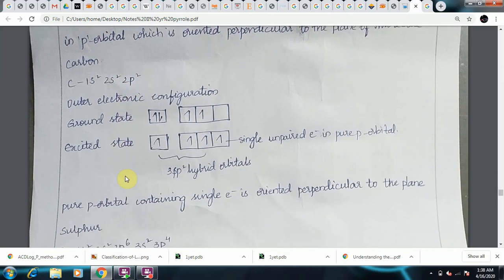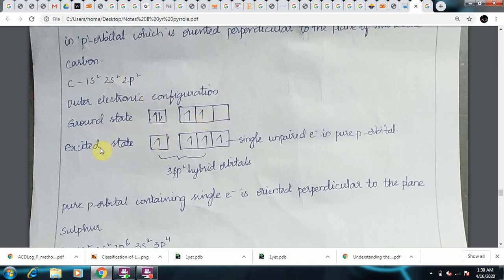When we come to carbon, as you know, the atomic number of carbon is 6, and the electronic configuration is 1s2, 2s2, 2p2. The ground state outer electronic configuration of carbon is 2s2, 2p2. As you can see here, this is the s orbital and these are the p orbitals, px, py, pz. The s orbital has 2 electrons and the p orbitals have 2 electrons: px 1, py 1 and pz 0.